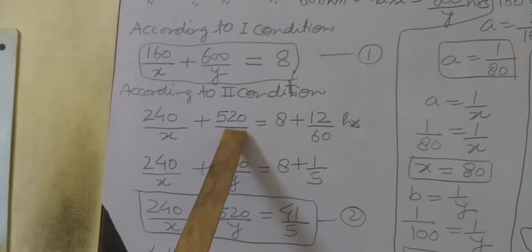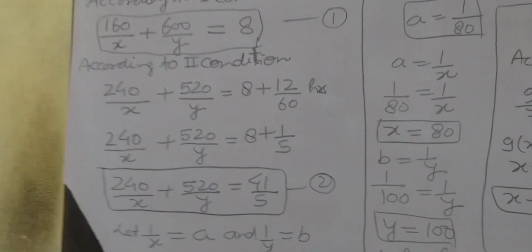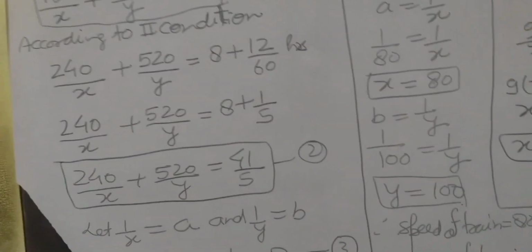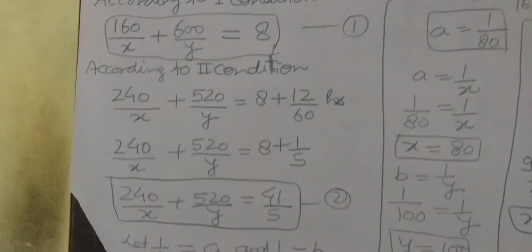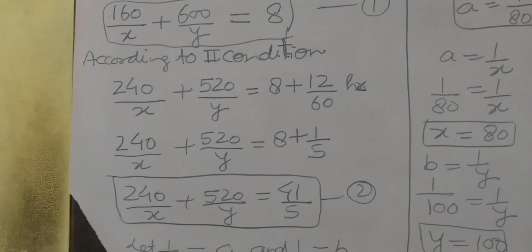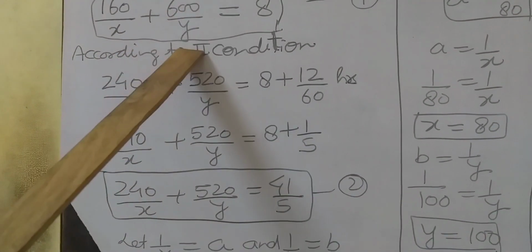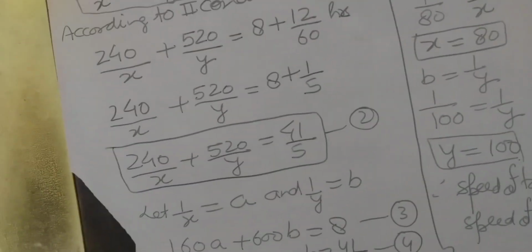So now there are two equations, equation 1 and equation 2, students. Let us change these equations into the proper form of a pair of linear equations in two variables. You can see in both equations 1 upon x and 1 upon y are common.